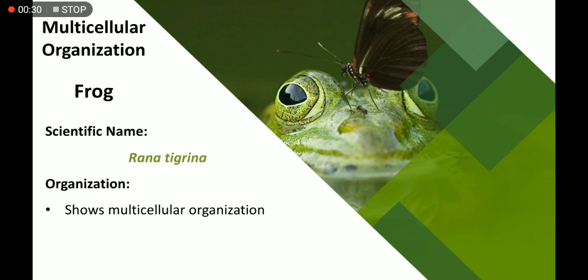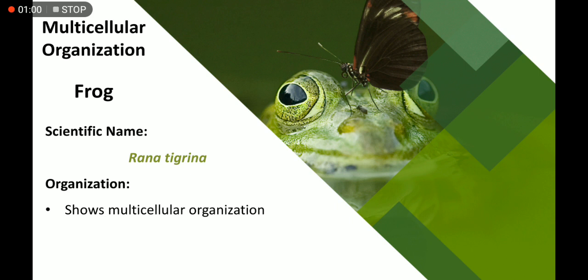In multicellular organization we have discussed that organisms consist of tissues, organs and organ systems. In the last lecture you discussed the example of multicellular organization, which was the mustard plant. The frog is another example of multicellular organization, and this is our today's topic.